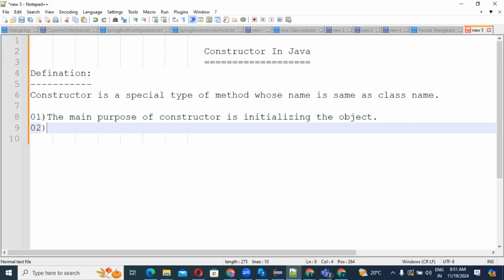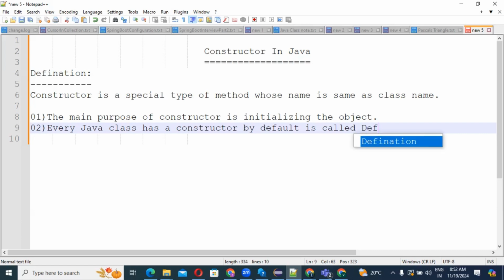So guys, every Java class has a constructor, right? Every Java class has a constructor by default, guys. Yes or no? By default it is called the default constructor.